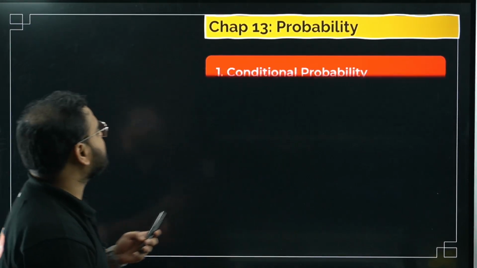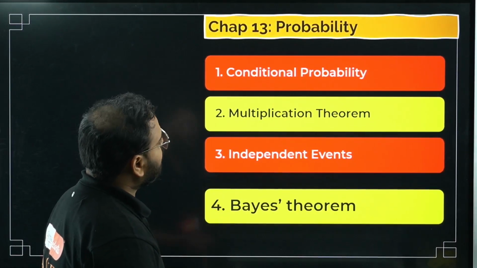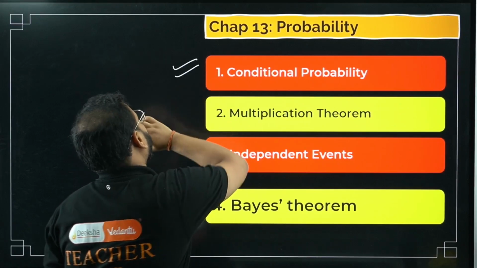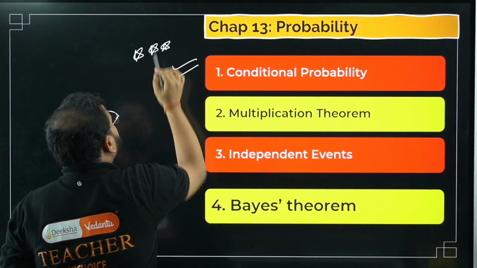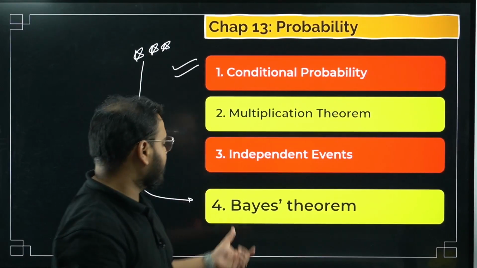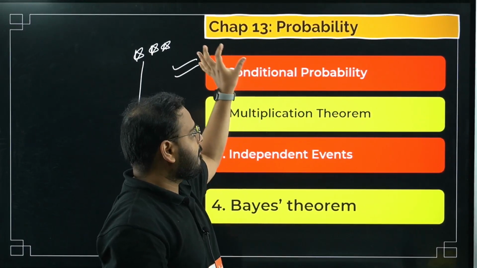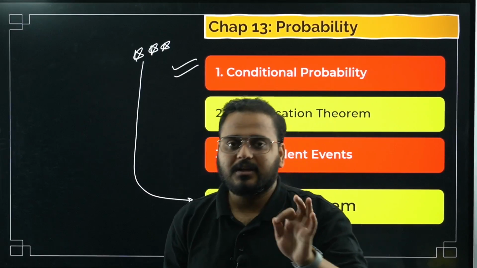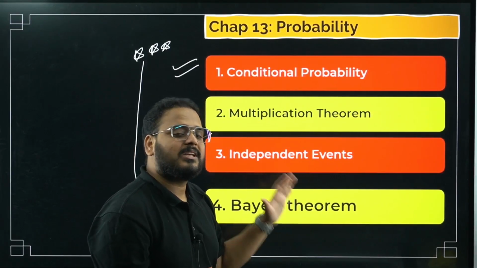Look at the last chapter, which is probability now. There are 4 topics very, very important over here. Conditional probability, very, very important. I think this is the most important topic in this chapter as of now. How come, sir? Because the same is used over here, sir. This property, Bayes' theorem, is based upon conditional probability only, right? So we have to be very sure in the concept of conditional probability, then you'll be very eased in the questions coming from Bayes' theorem. That's why very important.